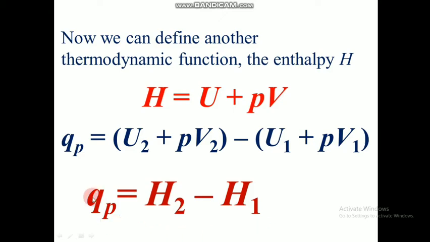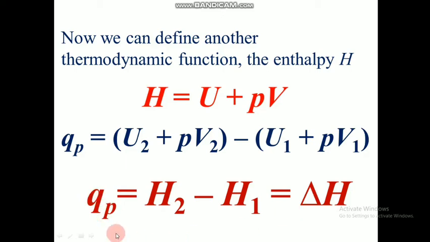As it is final minus initial, it is delta H. So Qp, the heat exchange at constant pressure, is equal to the change in enthalpy. That's what we got from this expression.